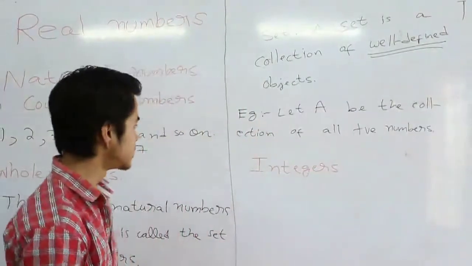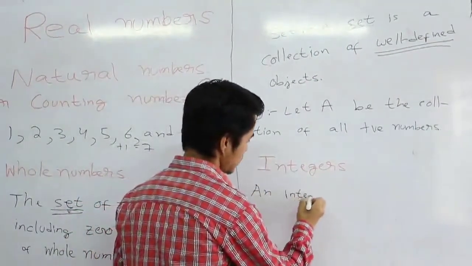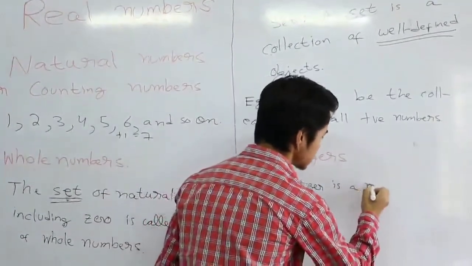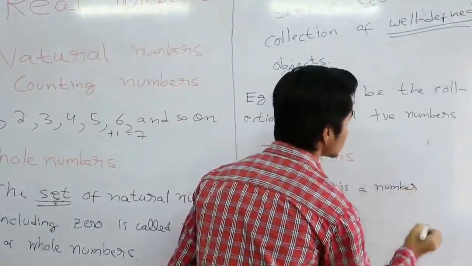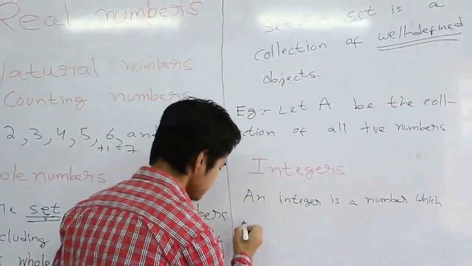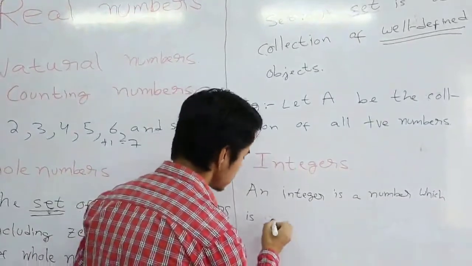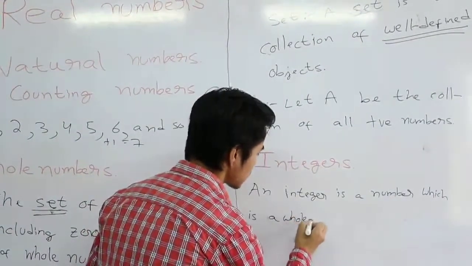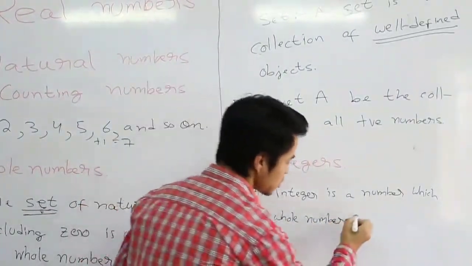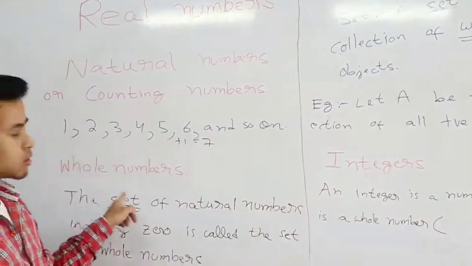So let me just give you the definition first. An integer is a number which is a whole number, and by whole number I don't necessarily mean that these are whole numbers.